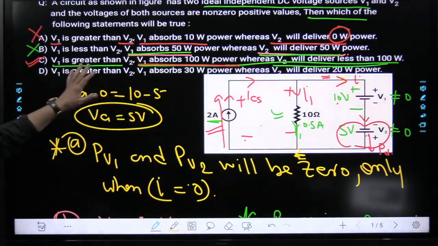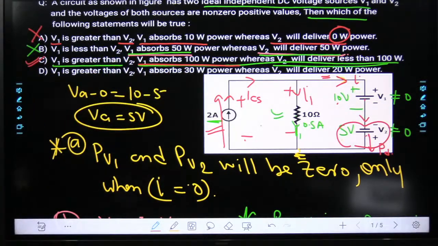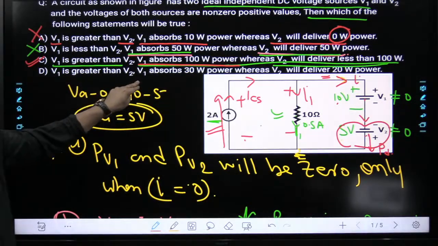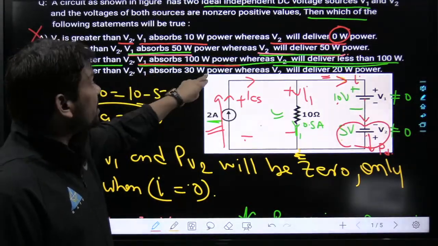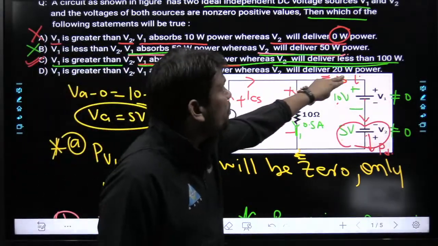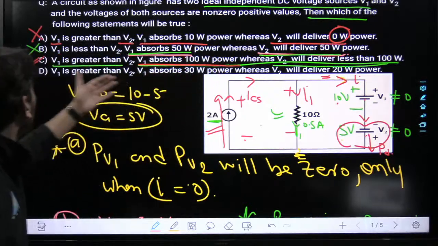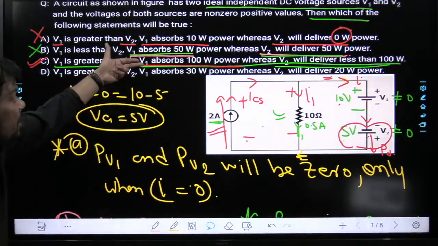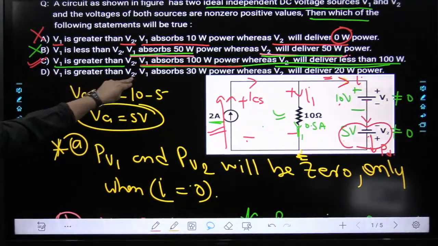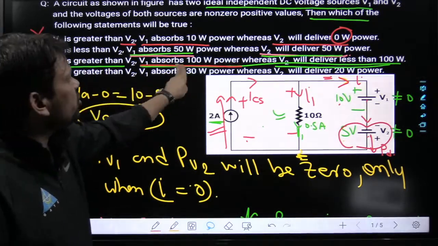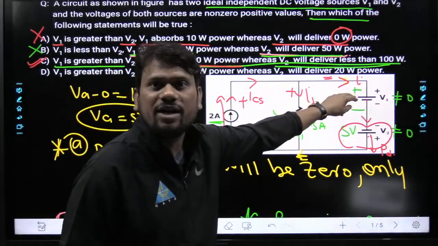Now my dear friend, on this basis, this option C is correct. Now can you tell me what about option D? Option D is saying V1 is greater than V2, V1 absorbs 30 watt power and V2 will deliver 20 watt power. What is this thing? This is similar to option C, my dear friend. V1 greater than V2, done. V1 absorbs 30, V2 will deliver 20, done.